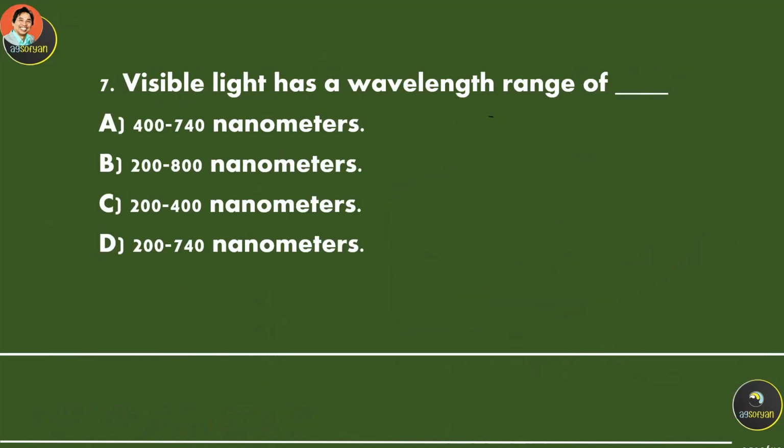Visible light has a wavelength range of blank. So this is the light or the spectrum color that our eyes can see, okay? Which is between 400 to 700 nanometer wavelength. Okay, so this is the wavelength that we can see with our own eyes, between 400 to 700.